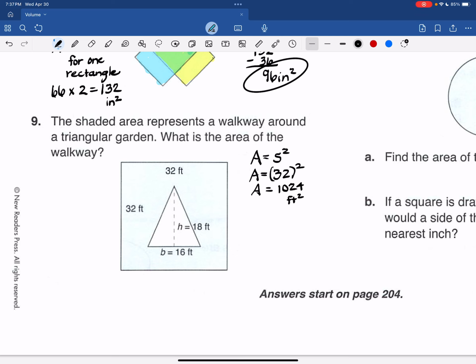And then if I do the area of the triangle, that is 1/2 the base times the height, or 1/2, 16 is the base, and the height is 18. So the area here is 0.5 times 16 times 18.